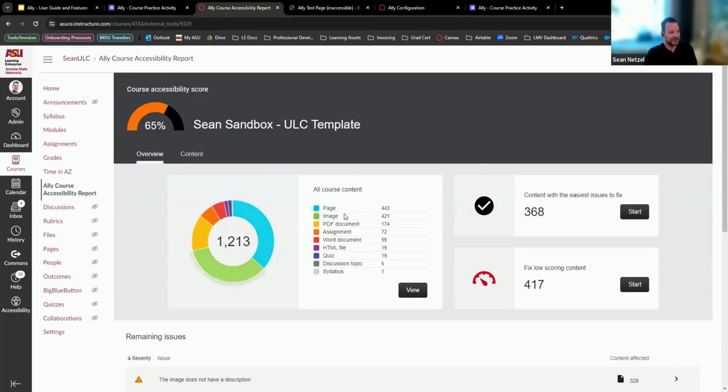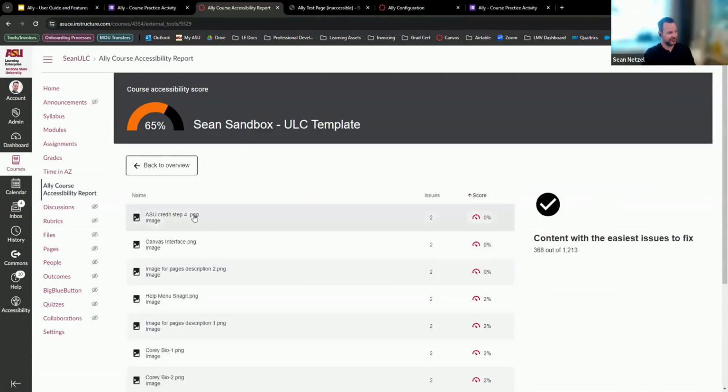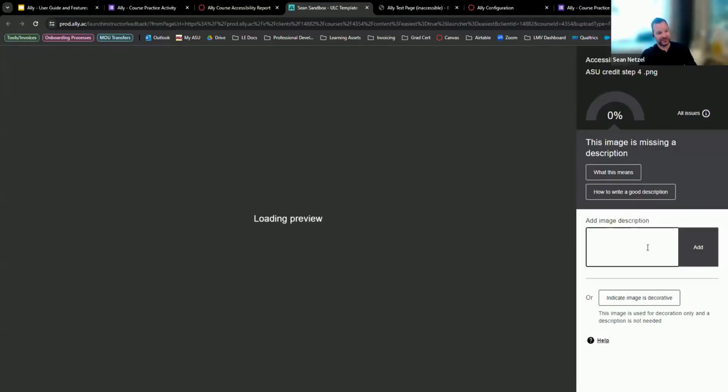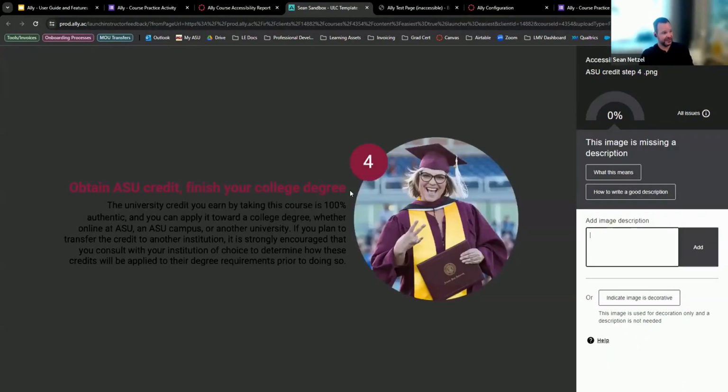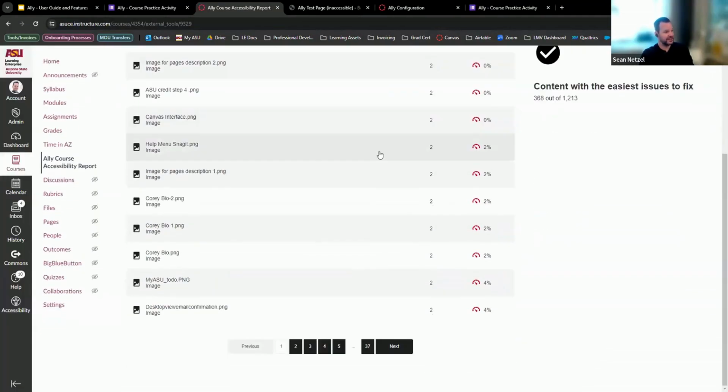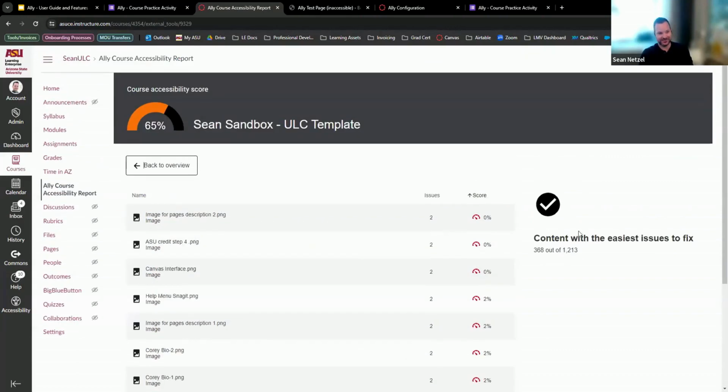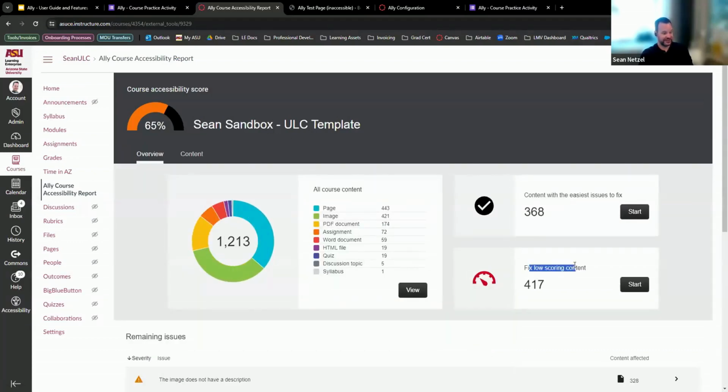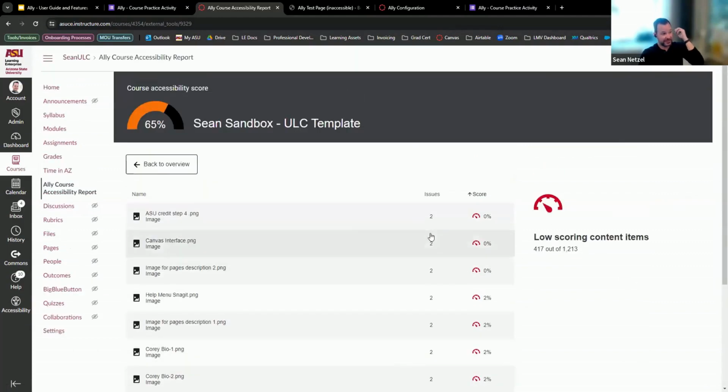You can see all the course content, all the different breakdowns of the different types of content. Right here where it says start with the easiest issues to fix. Easy is very relative. So sometimes when you click on this, it'll be like these PNG files. I can click on this individual one and just change the image description here and add it, or just say it's decorative, right? So this is definitely not decorative. I'll change it. But you can do these ones that are very easy. But sometimes you'll see these long lists right here, and sometimes they're not easy, but these are the easiest of the issues to fix. Going back to the overview, then you can see fix low scoring content. These are the ones that are the lowest, but they might be some of the hardest ones.